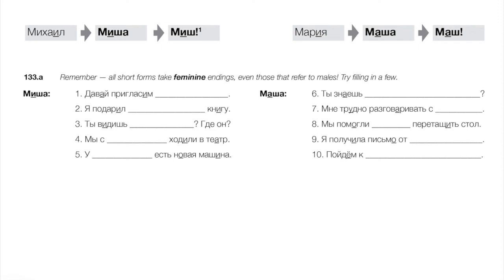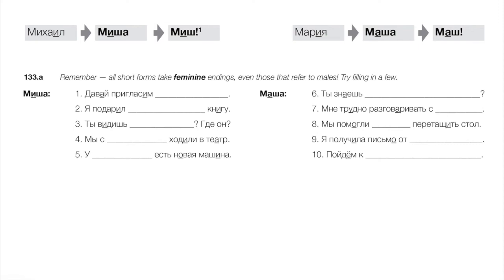They're all taking feminine endings, I should say, even though some of them refer to men. And of course, we would still say that the male names are masculine. They simply take feminine endings, right? So we would say, for example, Misha, meaning Mikhail. But again, in terms of the endings we're adding, they're all going to be feminine, right?